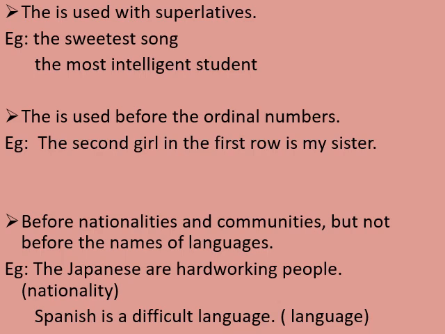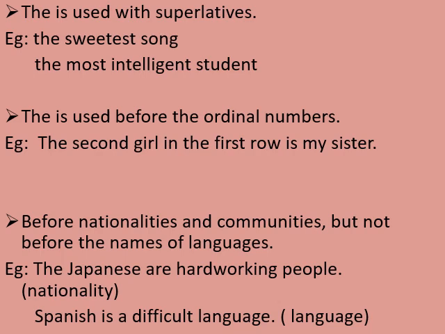So here you can see the sweetest song. When you compare it with the adjective form, the positive degree is sweet, the comparative degree is sweeter, and the superlative degree is sweetest. As the word sweetest is the superlative degree, we have used article the in front of it.